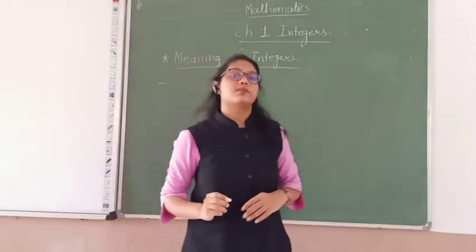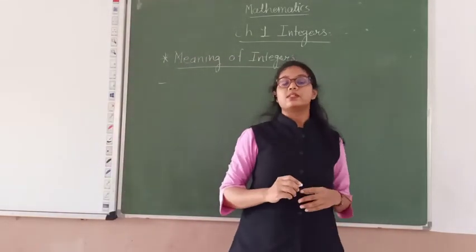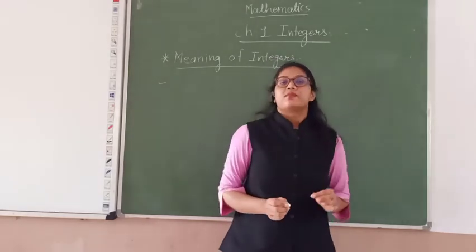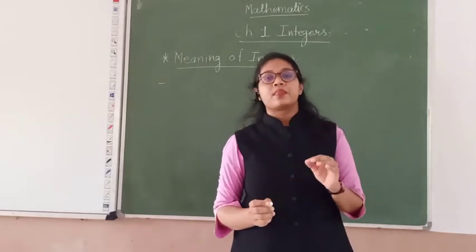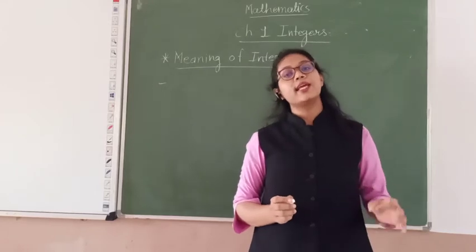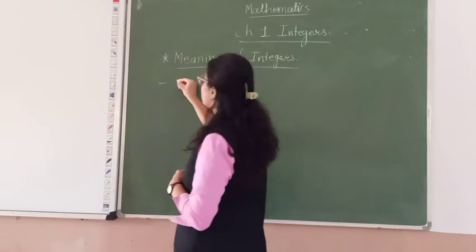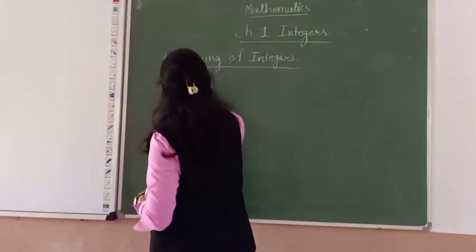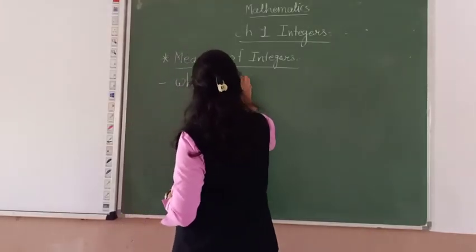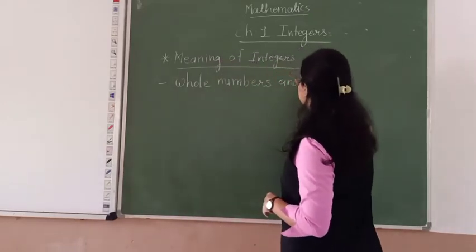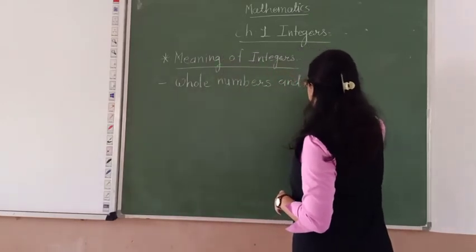Meaning of integer. What are the numbers we call integers? A number which is a whole number, including the negative numbers. The integers include whole numbers and negative numbers.